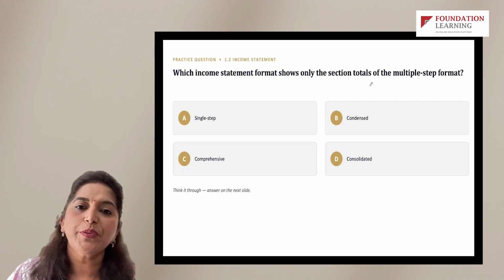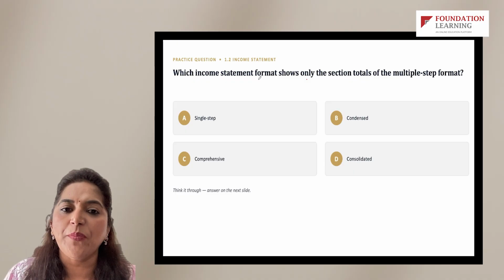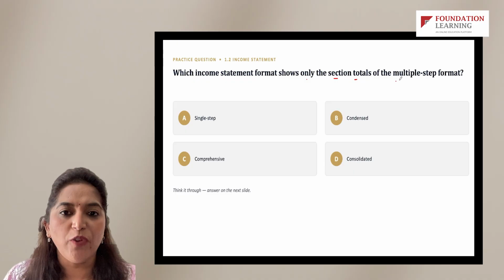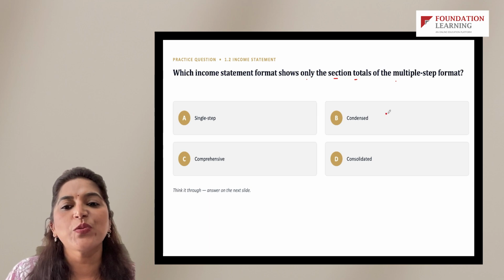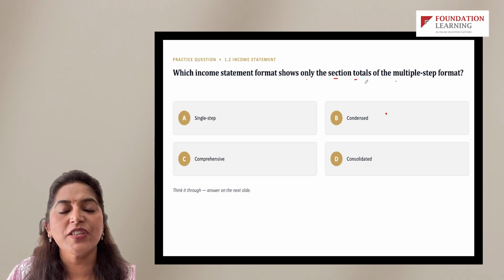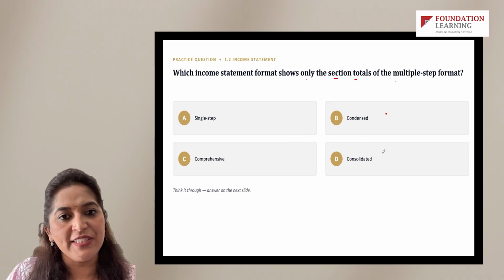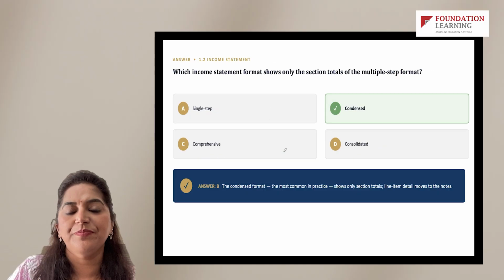Okay, let's look at a quick knowledge check question. Which income statement format shows only the section totals of the multi-step format, right? This is something we just discussed. It is the condensed one which shows the section totals. So it's not single step, it's not a comprehensive one, it's not a consolidated one. By the way, there is no comprehensive and no consolidated format. We have single step, multi-step and condensed formats, right?